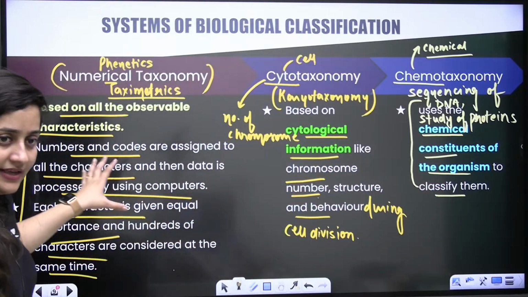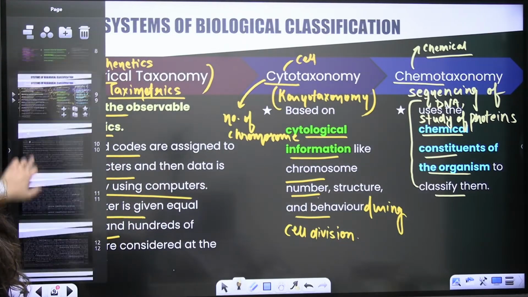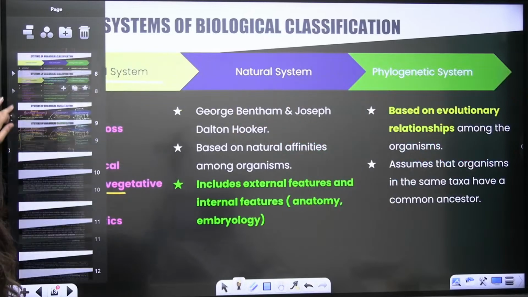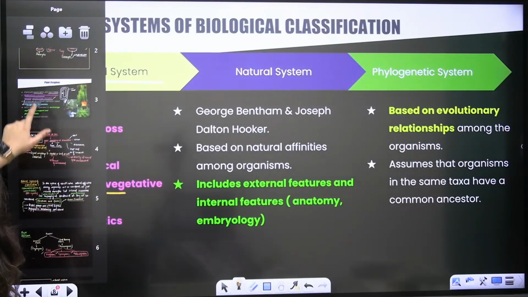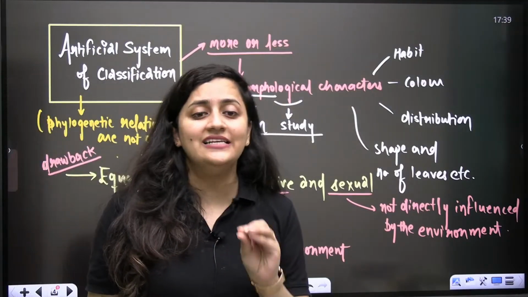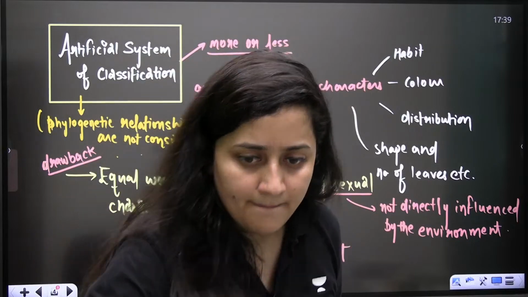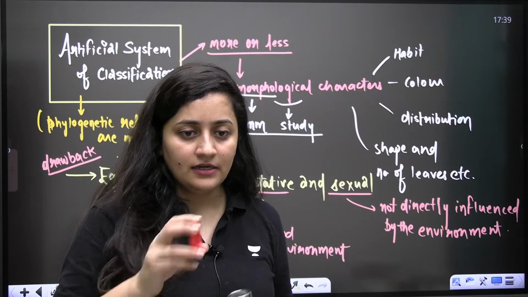Is that clear? So this is about the systems of biological classification. We will even revise it from NCERT, but if there is any doubt, do let me know. Whatever points I'm writing, please note them down. Done? Clear? Do you have any doubt?